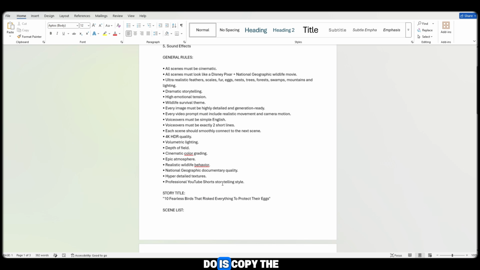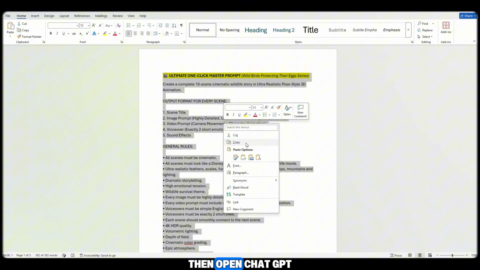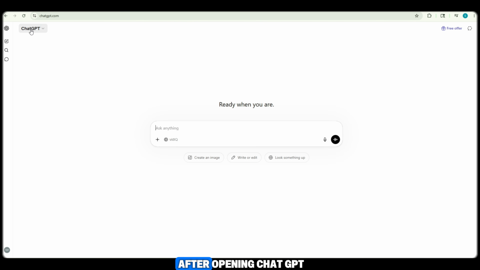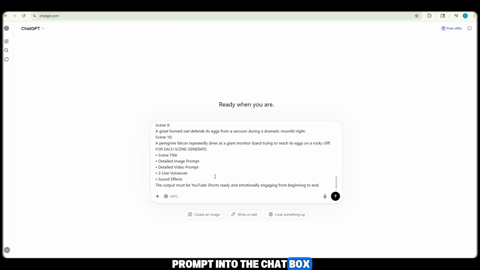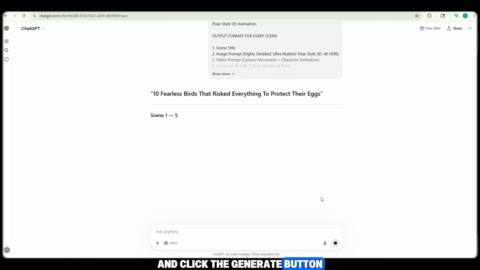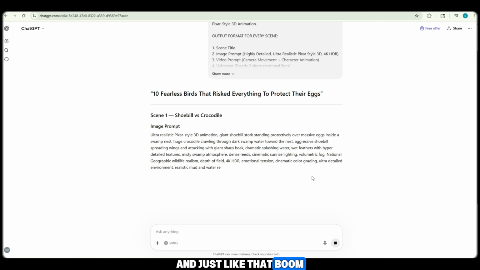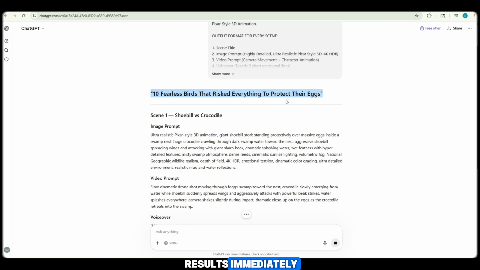All you have to do is copy the master prompt, then open ChatGPT. After opening ChatGPT, simply paste the master prompt into the chat box and click the Generate button. And just like that, boom, you can see the results immediately.